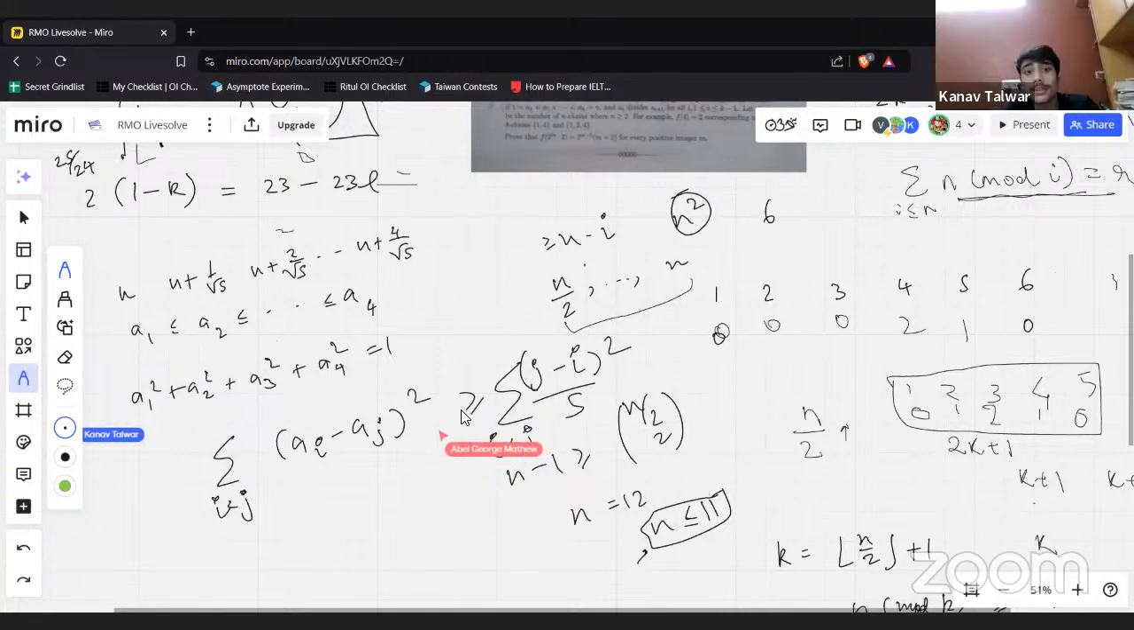Why are you doing this? Why can't you just expand this? Just expand this. What do you mean, expand this?